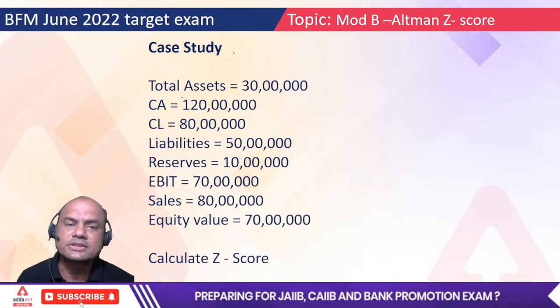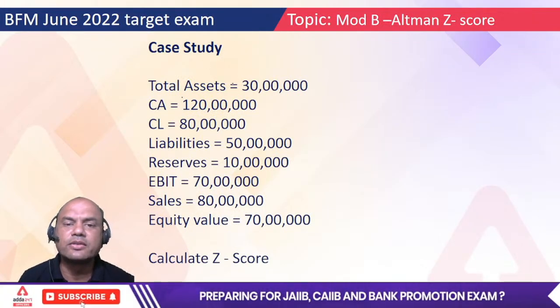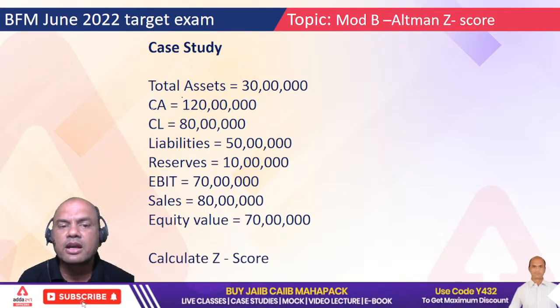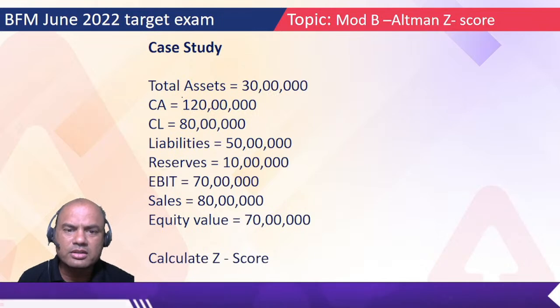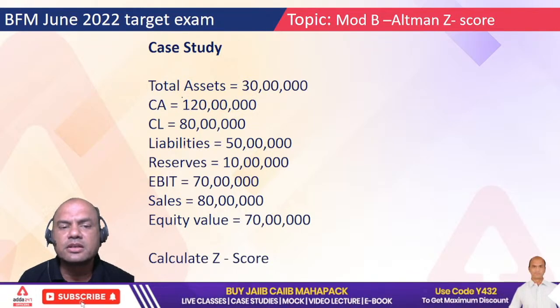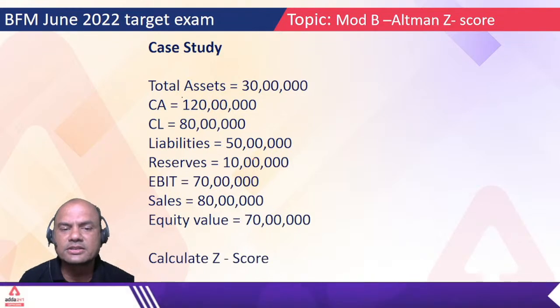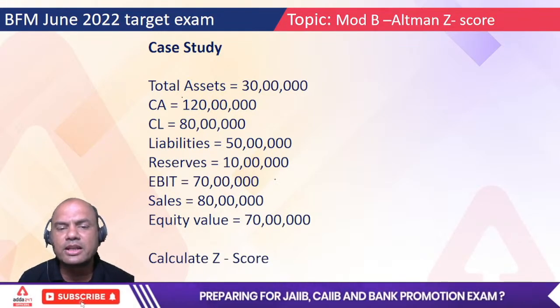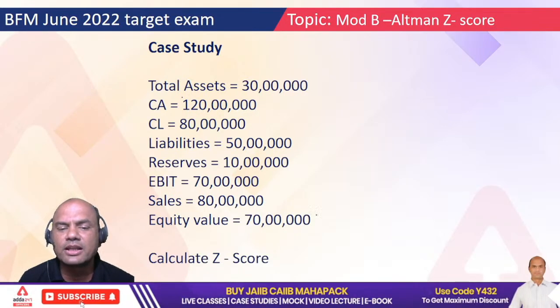Let's solve the case study. Total assets given are 30 lakhs. Current assets 1 crore 20 lakhs. Current liabilities 80 lakhs. Then liabilities, there's 50 lakhs. Reserves 10 lakhs. EBIT 70 lakhs. Sales 80 lakhs. Equity values 70 lakhs.